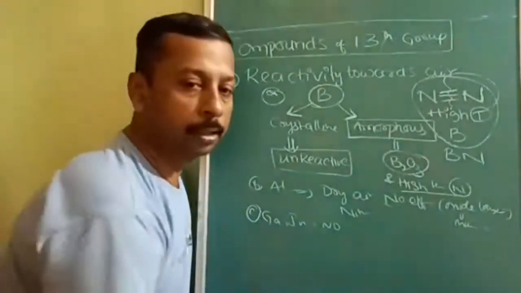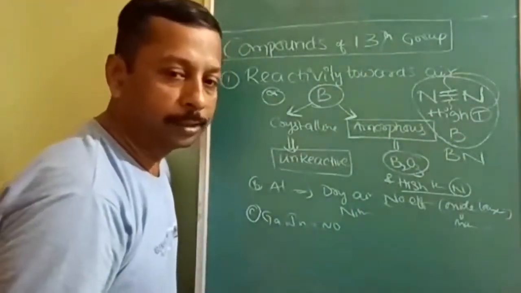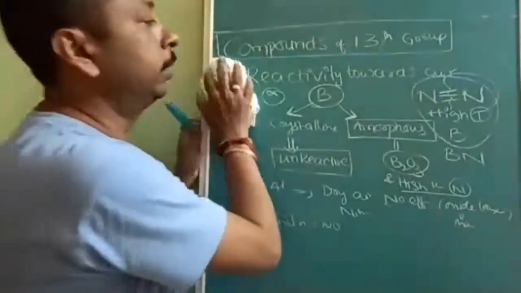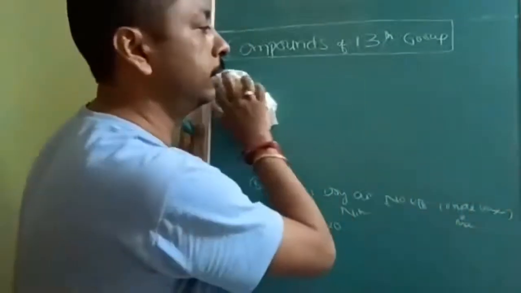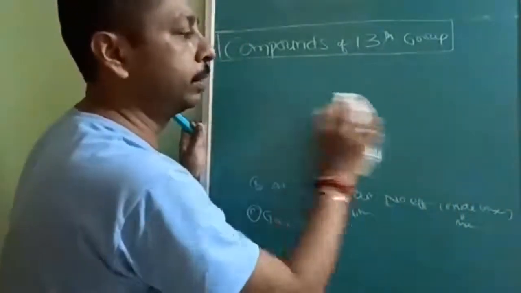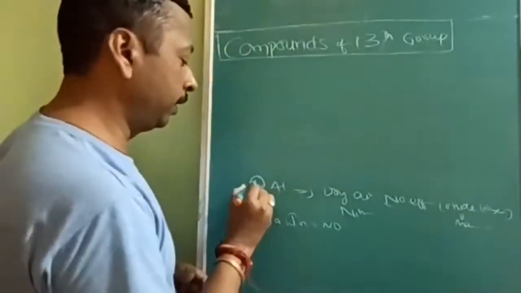Is that clear? So before answering, you should know about the state. If boron is given in the crystalline form, if the boron is given in which form? Crystalline form, then there is no possibility of the reaction.